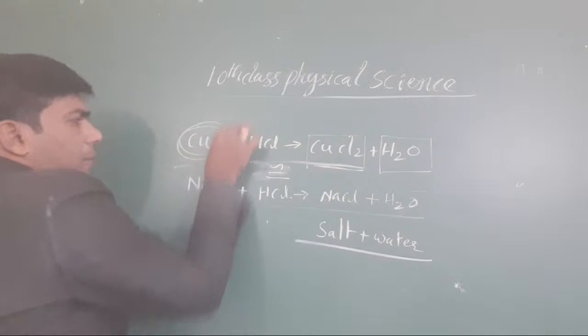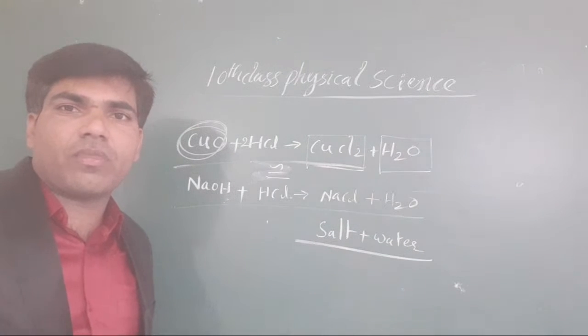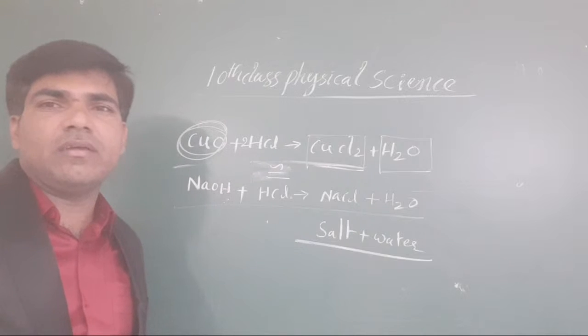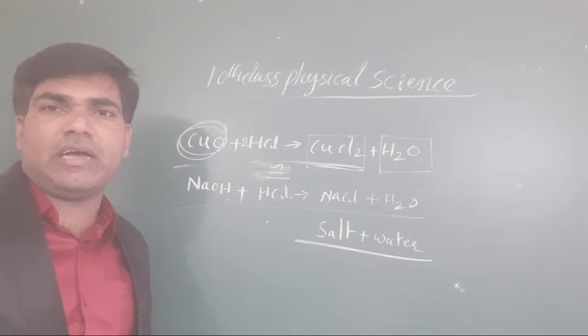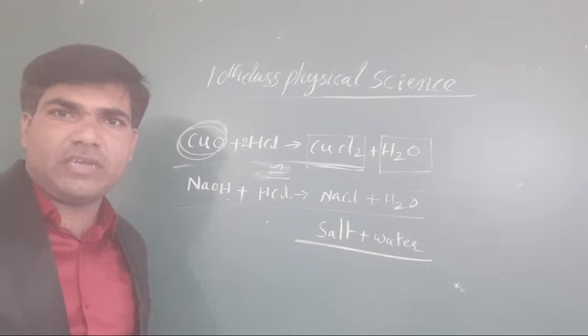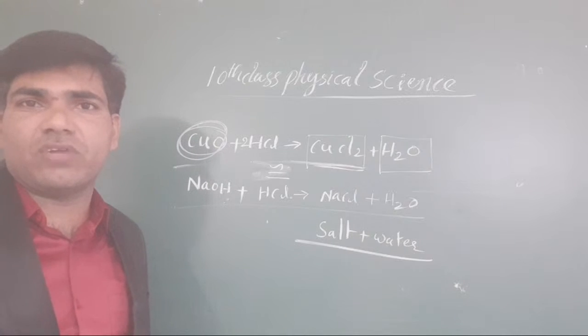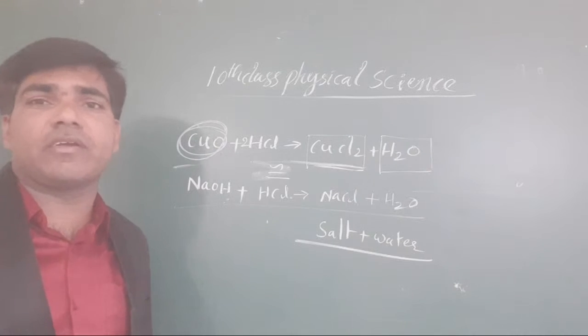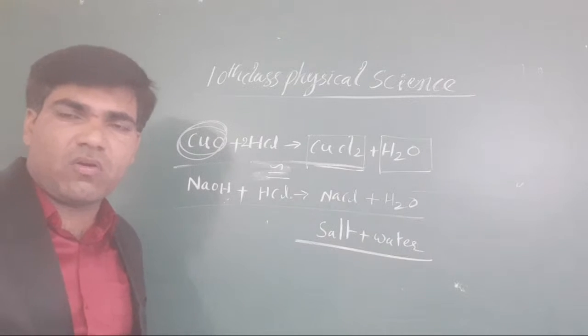So here the copper oxide is taken as a base. It exhibits basic properties. Clear or not, all the students?